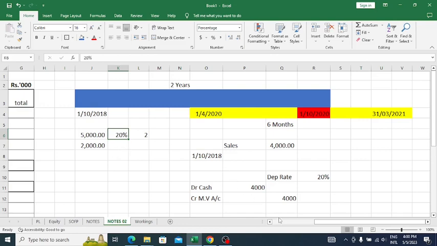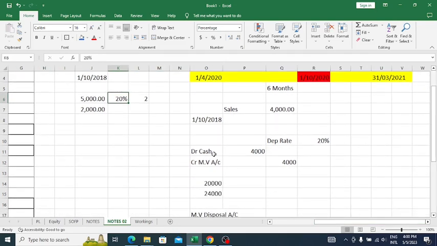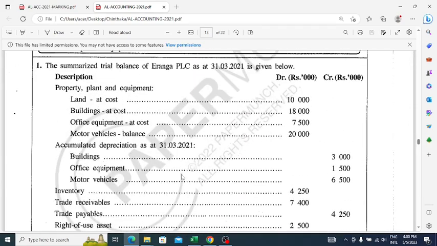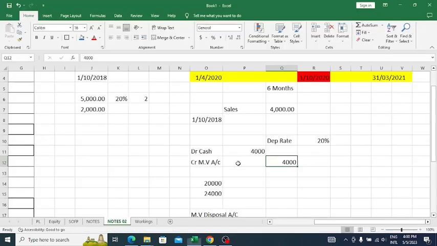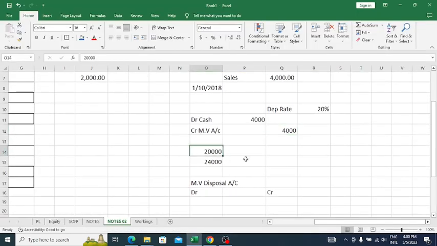Okay, now they have sold this asset. Then they made a wrong entry at the time they sold this motor vehicle. They debited cash 4,000 and credited the motor vehicle account. That's wrong, right? So here in the trial balance they have given the motor vehicle balance as 20,000, right? How did they get this 20,000?